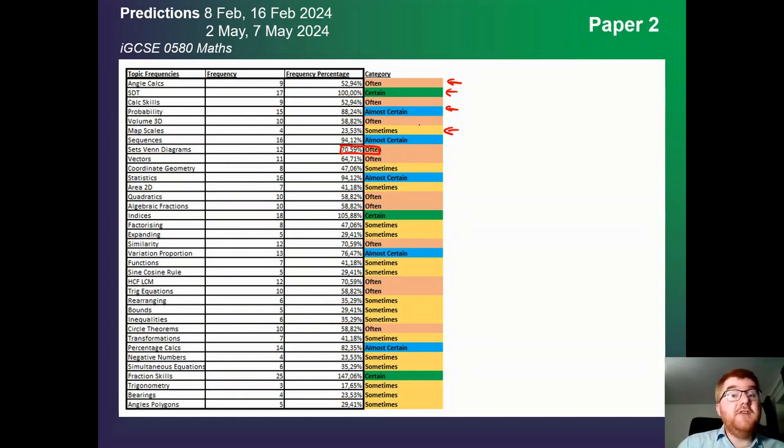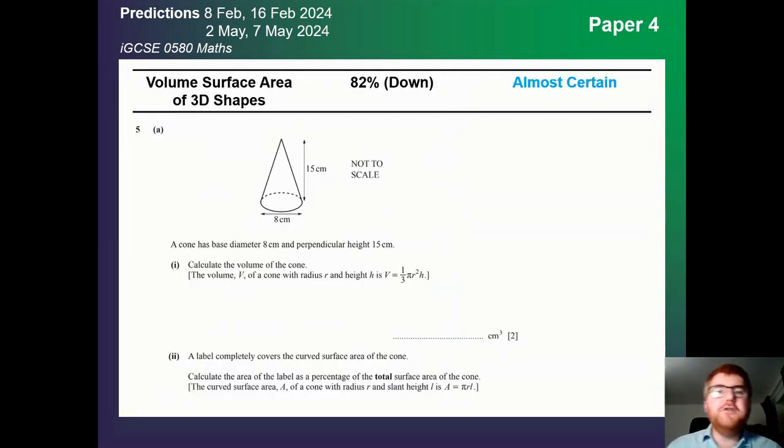So making sure you're revising these often topics is the key to success on this paper. On to Paper 4 here. First of all, a very common topic: volume, surface area, or 3D shapes, slightly down at 82%, but again, very frequent on Paper 4. Here's a very nice example question.